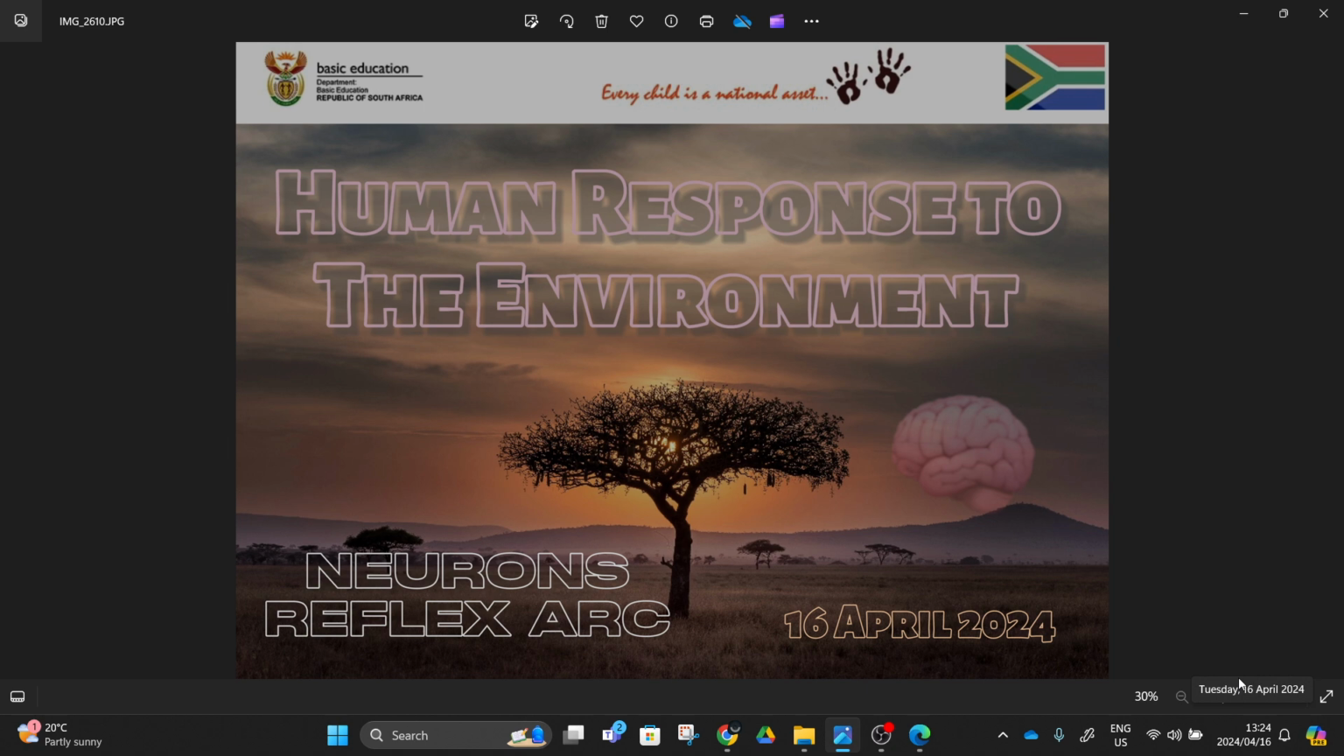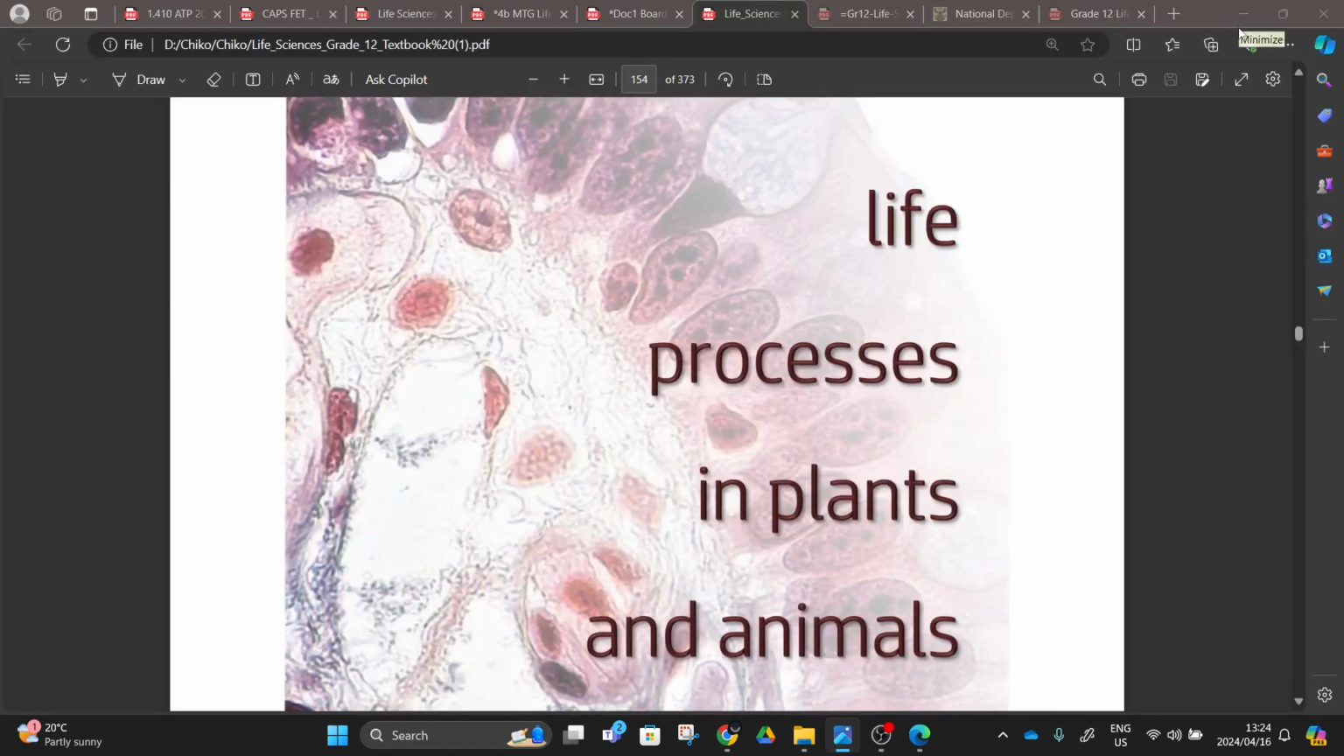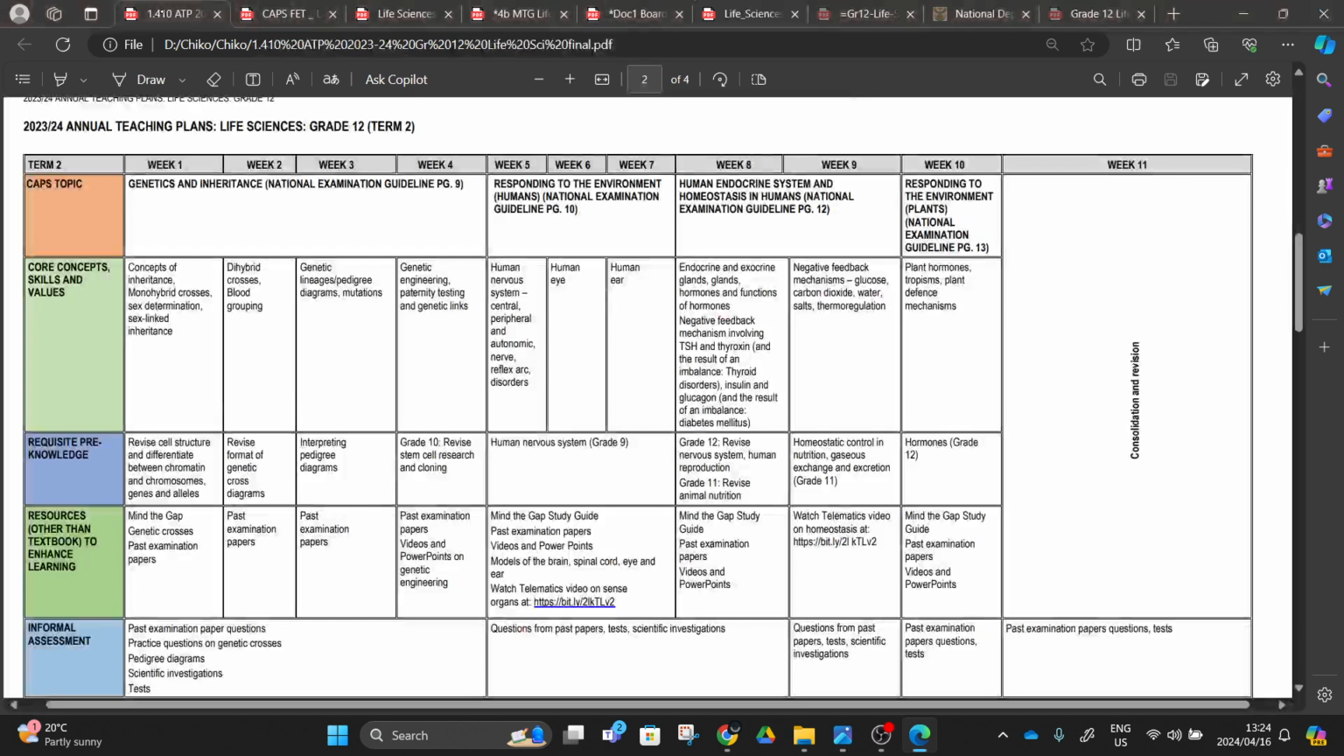Today we'll be dealing with neurons and the reflex arc, following our session yesterday where we were talking about response to the environment. We did the brain and the spinal cord, which is part of the central nervous system. So welcome to my class.